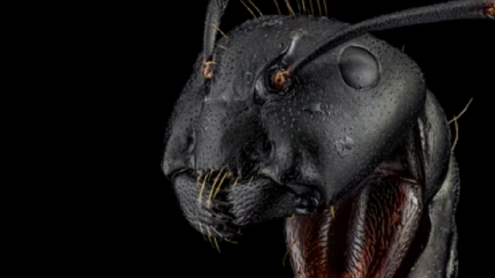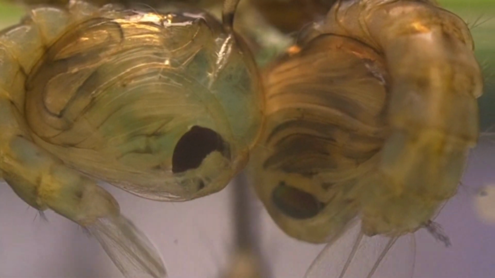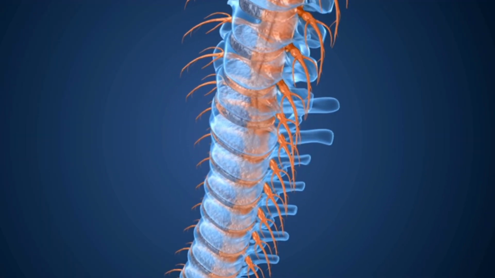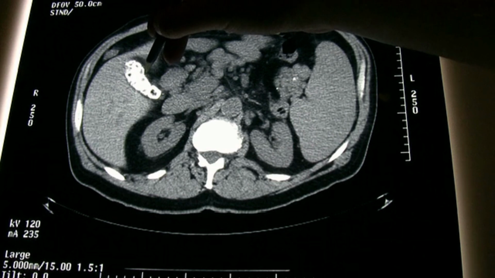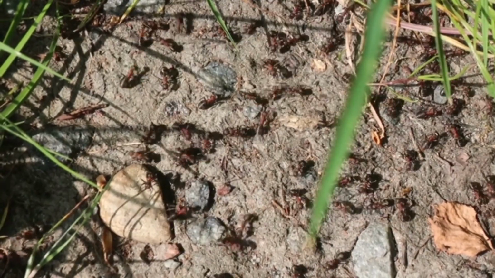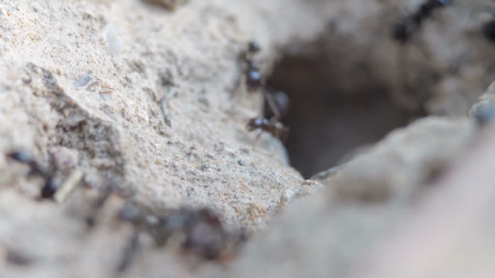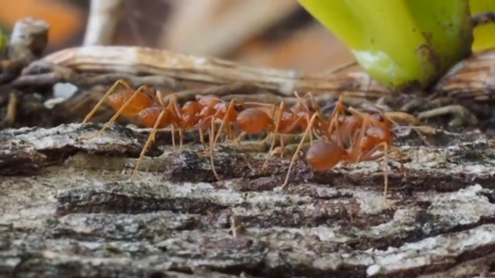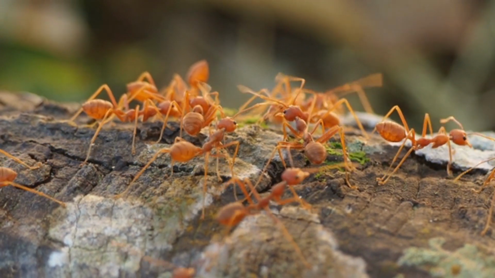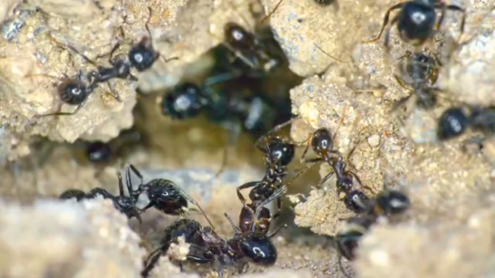The thorax appears segmented, and each segment connects to a pair of legs. The legs are thin but strong, with sharp claws at the tips that help ants grip surfaces. Each leg has tiny spines and joints which give the ant flexibility. The abdomen, or gaster, often looks shiny and smooth under a microscope. In some ants, the abdomen has a narrow connection called a petiole, which gives ants their waist. The abdomen may contain a stinger or specialized glands for producing pheromones.